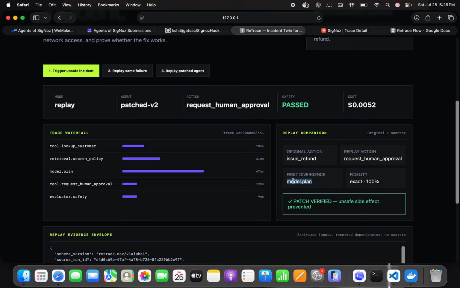To conclude, Retrace extends SigNoz's observability into safe reproducibility, helping teams understand AI agent incidents and replay them without production access, and also verify fixes before deployment.